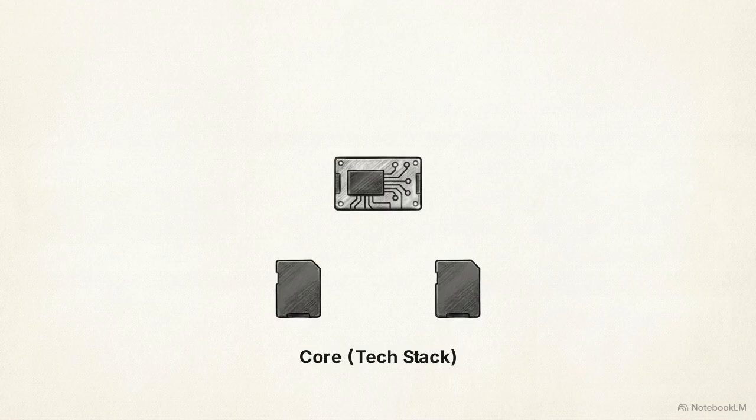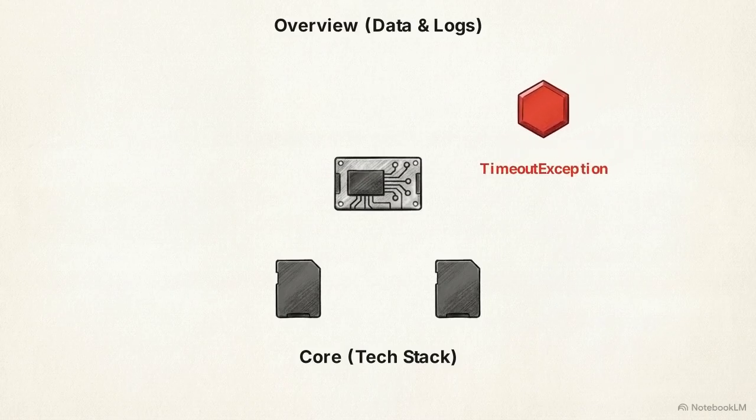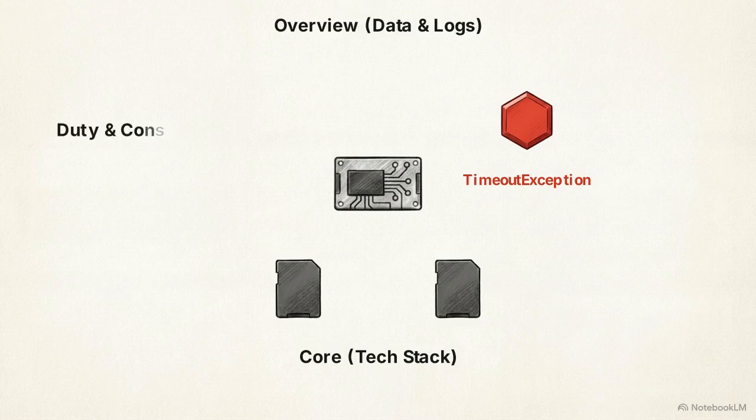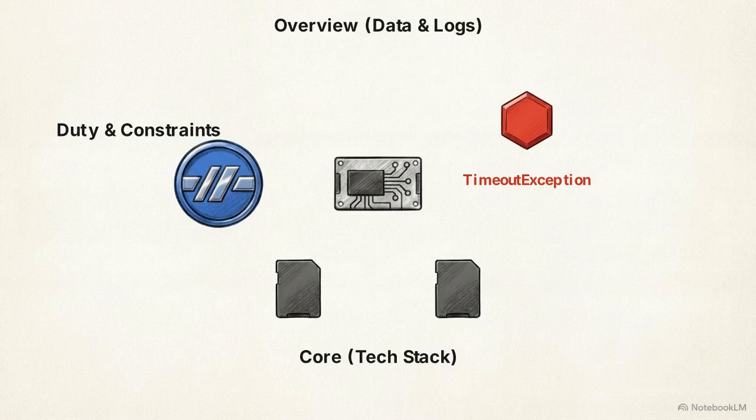O is overview. Background stories are stripped away, replaced with raw input data, your exact source code, and specific error logs, like a timeout exception. D becomes duty. Instead of human action verbs, you provide a strict job description, establishing defined operational boundaries. Crucially, this includes constraints. You explicitly tell the AI what it is strictly forbidden from doing, like banning unstable, lazy